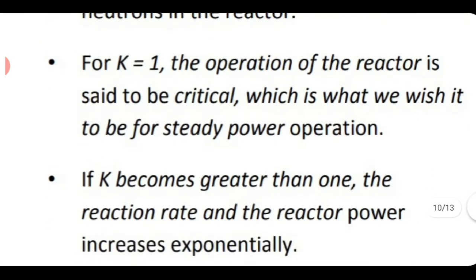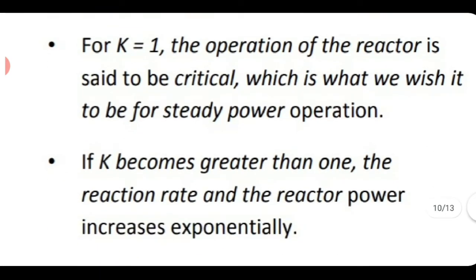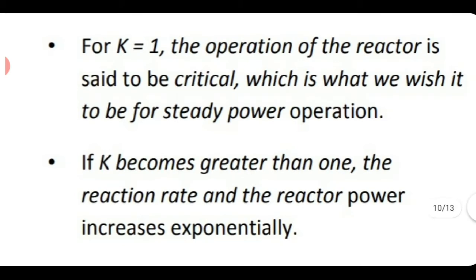But if K becomes greater than 1, it is a highly dangerous situation, because if more neutrons are producing fission reactions, energy will be liberated at a faster rate, which will end in explosion. So that should not happen. That is why we are controlling the reaction in the nuclear reactor.